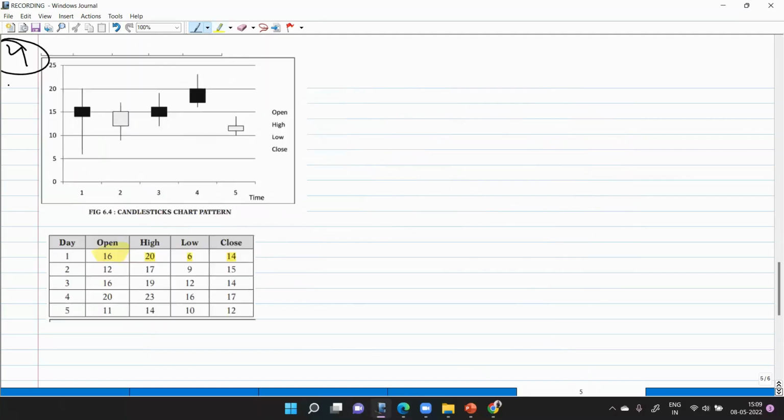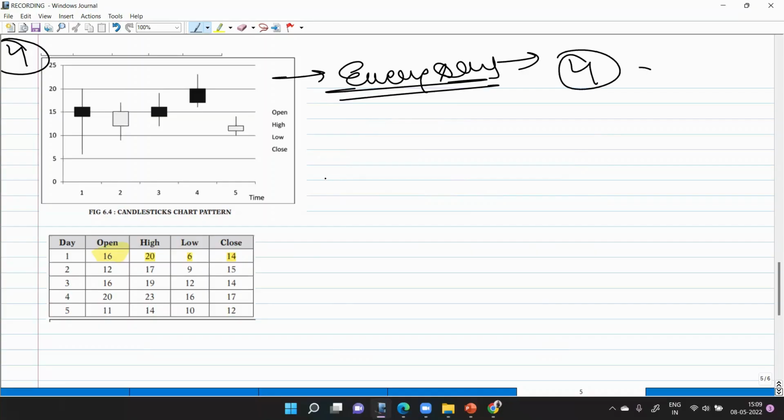Now let's move on to the next, which is the candlestick charts. Candles are shown for every day. Okay, remember this. And they are shown for all the 4 prices. Now let's try to understand it with an example कि ये कब black करना है, कब ये white करना है. ठीक है. Let's say इसी से लेते हैं.